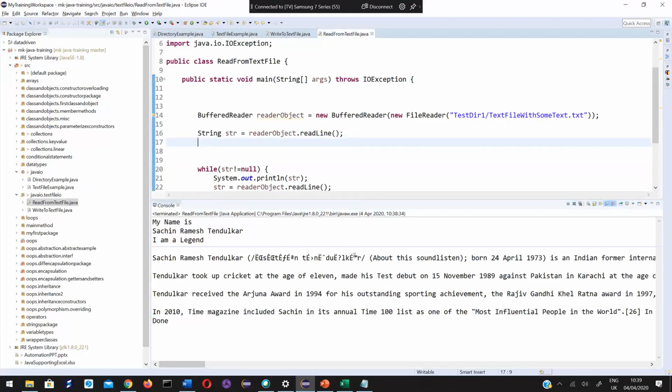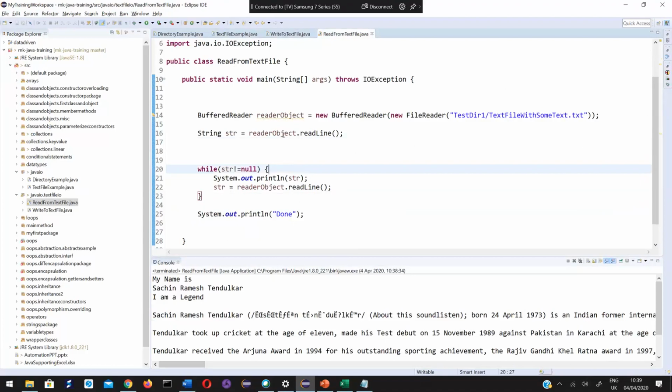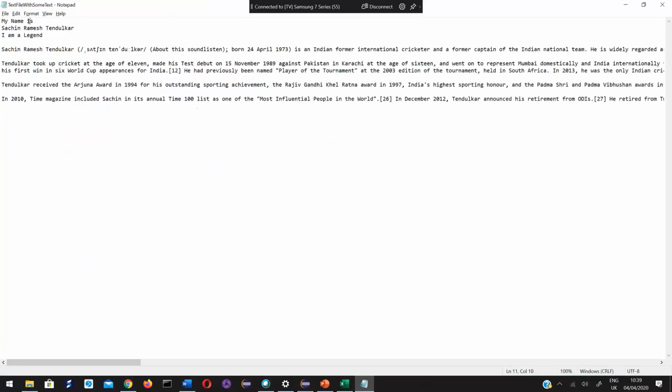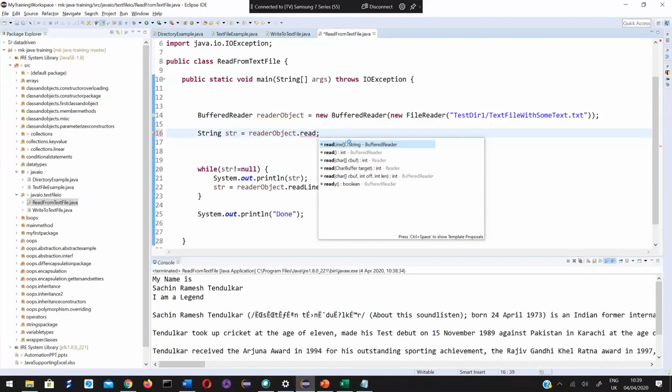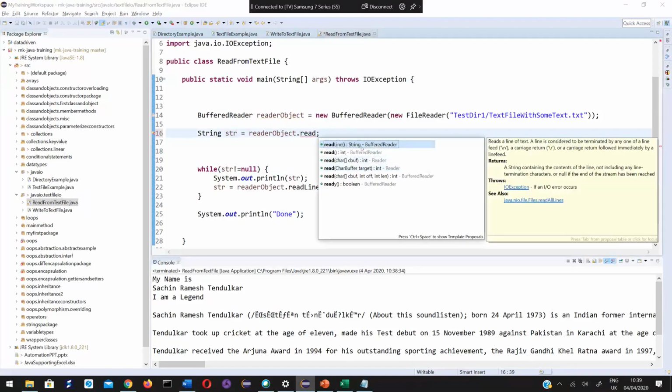Let me explain what I am doing here. First, when this line is executed, the first line, "my name is", is returned into the string. Here I am using a while loop. You know this readLine method: it returns a line if there is a line.